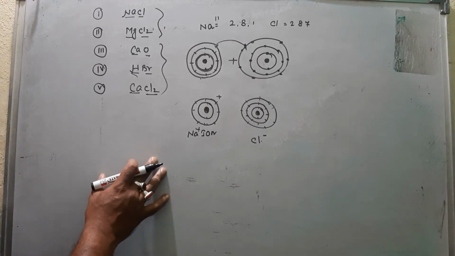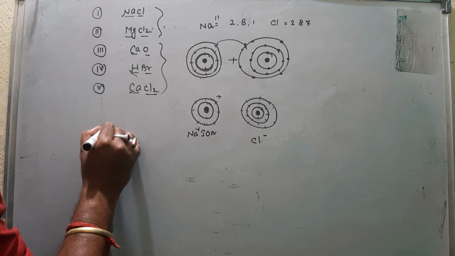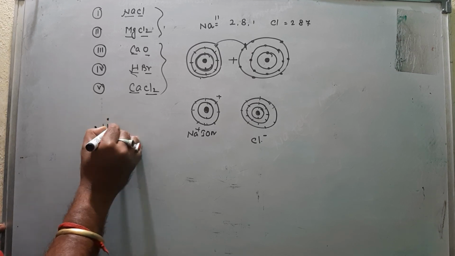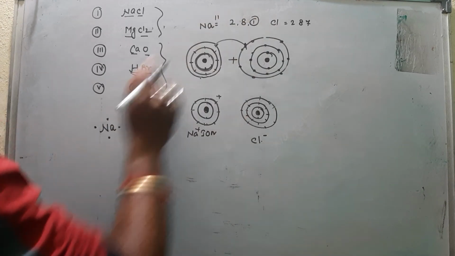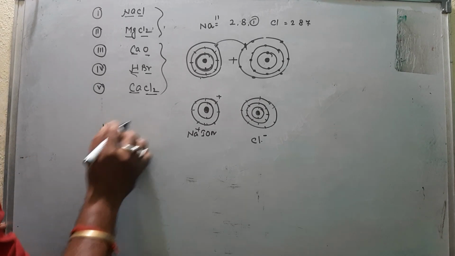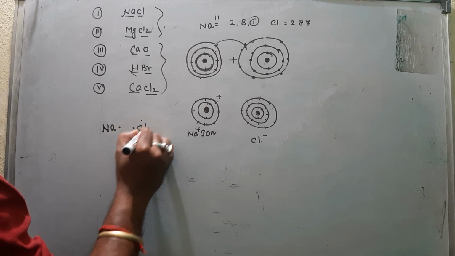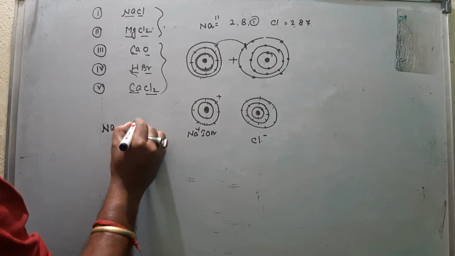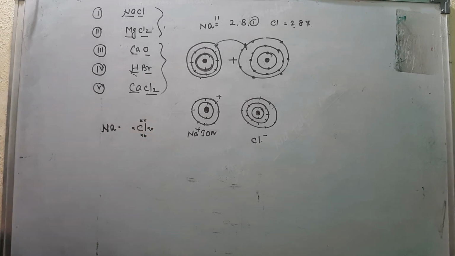Okay. Now if you draw an electronic dot structure, you just write the element, then there are 4 spaces, but you use only one outermost shell electron, so you use only one. So Na you write like this, and for chlorine again you have 4 spaces, but outermost shell electrons are 7, so you first fulfill 1, 2, 3, 4, then you use 5, 6, 7.